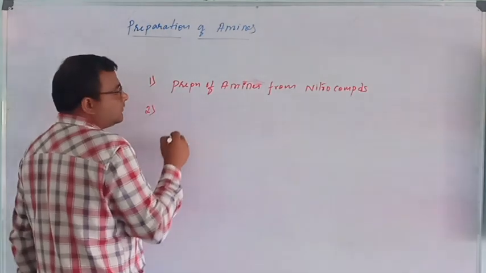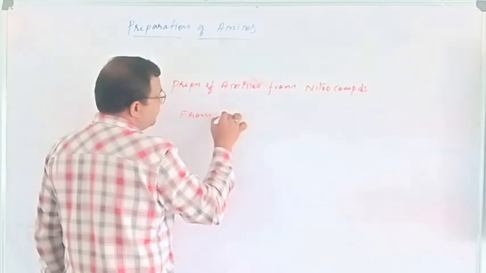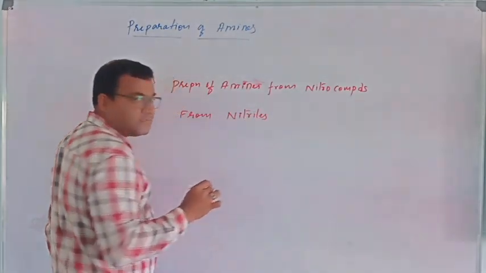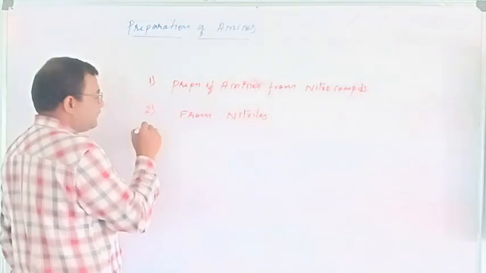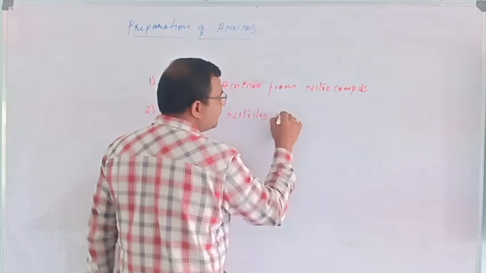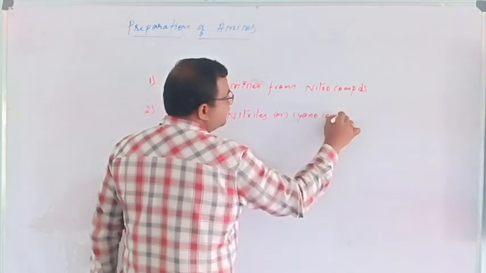Second one, preparation of amines from nitriles, means cyano compounds. Nitrile or cyano compounds.